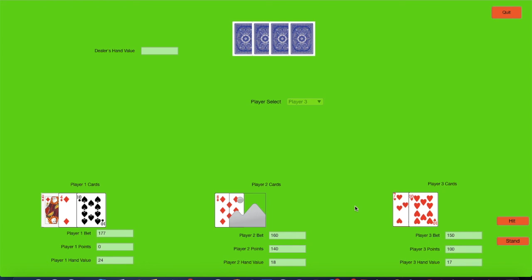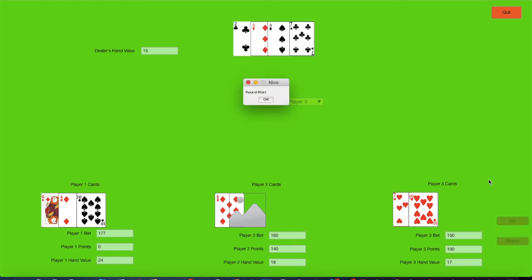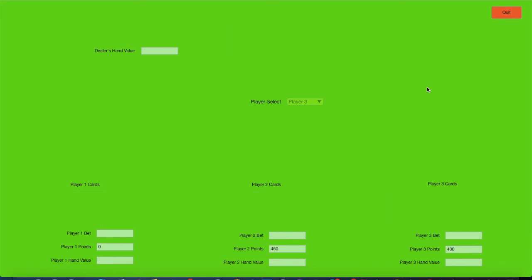Ethan decided to stand. I'm just going to go ahead and stand. And the round is won. The dealer has 15. I have 17, closer to blackjack. Once Bryan is out of the game, it's basically going to be a 2-player game. So basically this is what we have for 3-player blackjack.